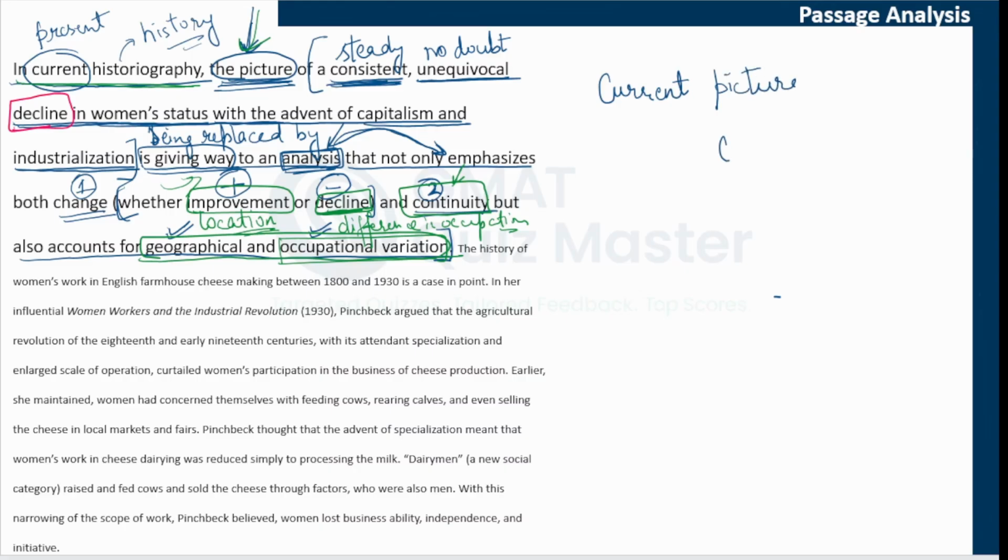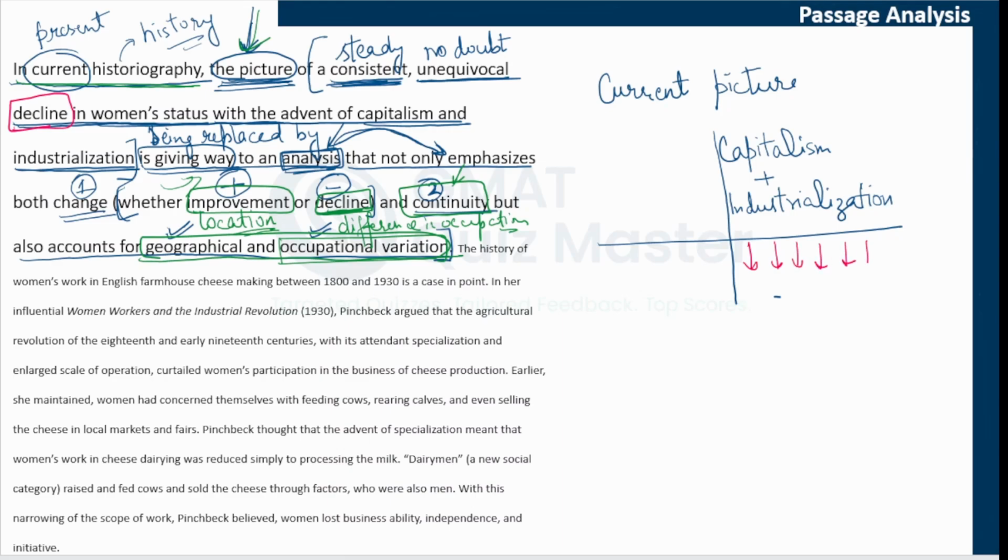The picture is that capitalism and industrialization started, right? And so let's say if it started here, then after this, women's status declined consistently and unequivocally. So this is women's status. This is the current view, right?